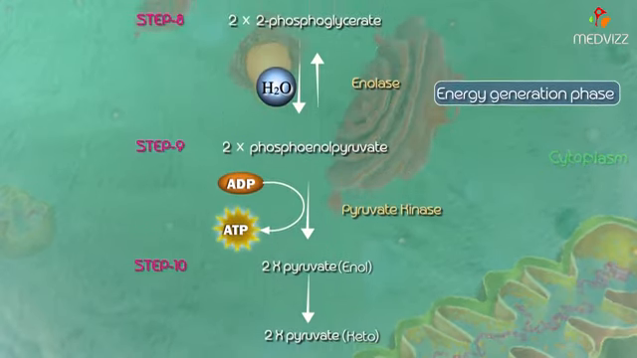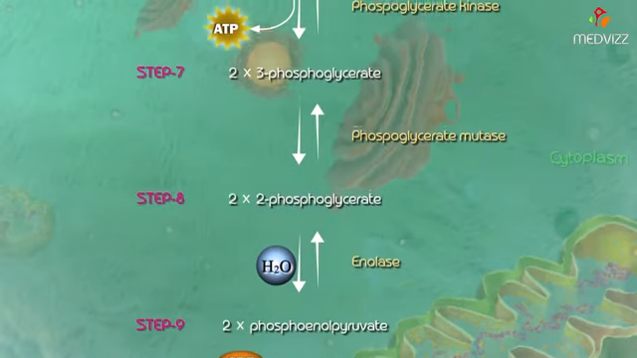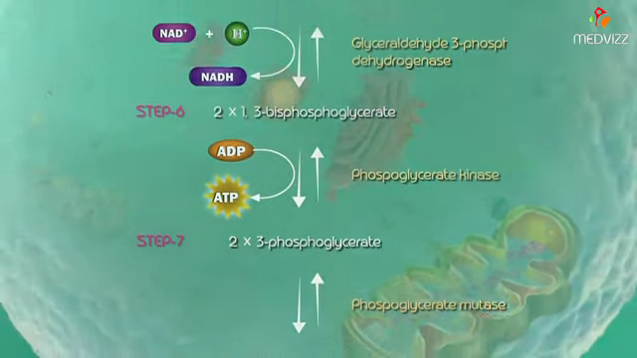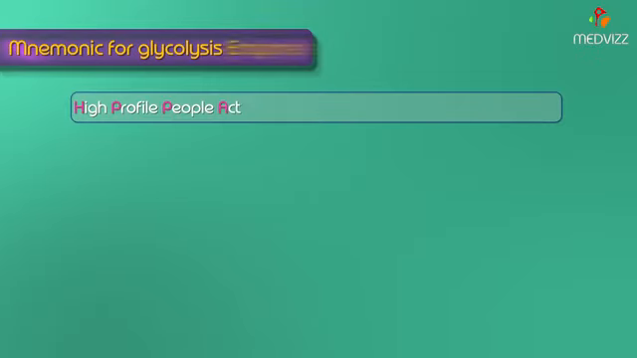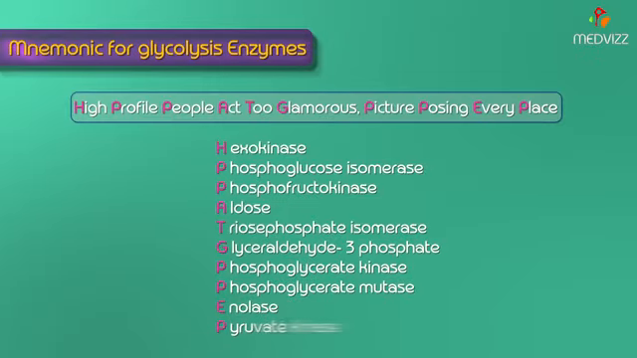So this is what you need to know about the 10 reactions of glycolysis. And next, how to remember this glycolysis? You have a very nice mnemonic over here for the enzymes of glycolysis. High profile people, attitude glamorous, picture posing every place. So this is the mnemonic to remember all the enzymes of glycolysis.